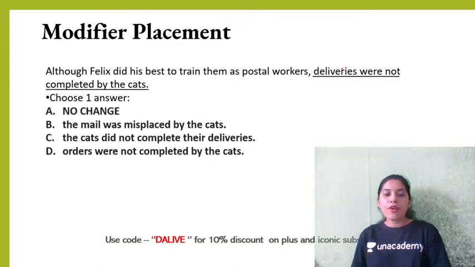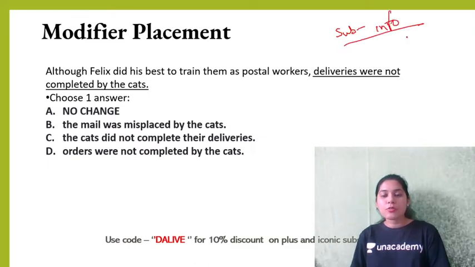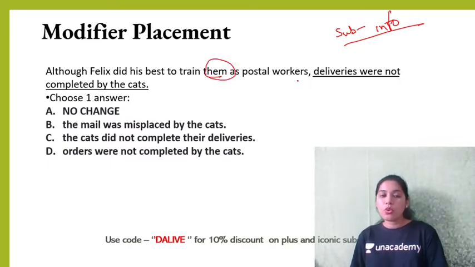Okay, again, modifiers, you must remember the subject and its information must be next to each other. So although Felix did his best to train them as postal workers, who did he train? Who? Deliveries or who?